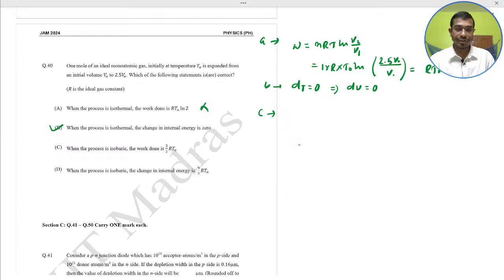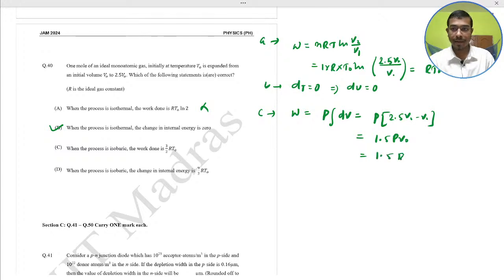For an isobaric process, the work done W is equal to integral of P dV, that is P (V2 minus V1), 2.5 V0 minus V0, that is 1.5 P V0, that equals 1.5 R T naught. So C is correct. 1.5 means 3 by 2 R T naught.